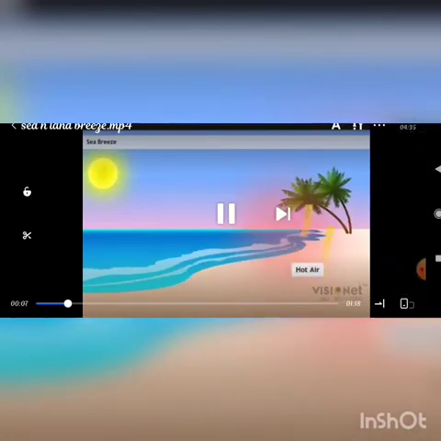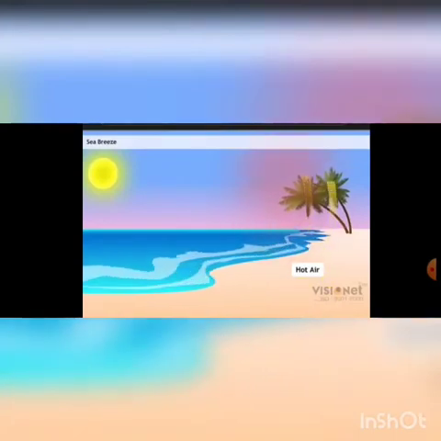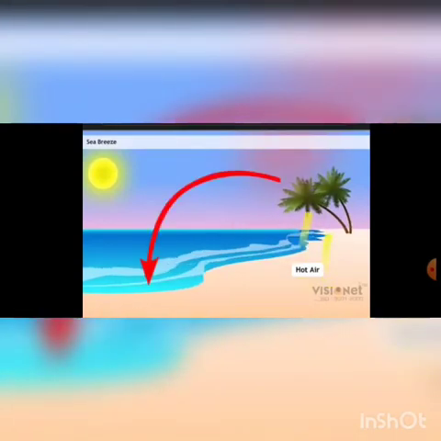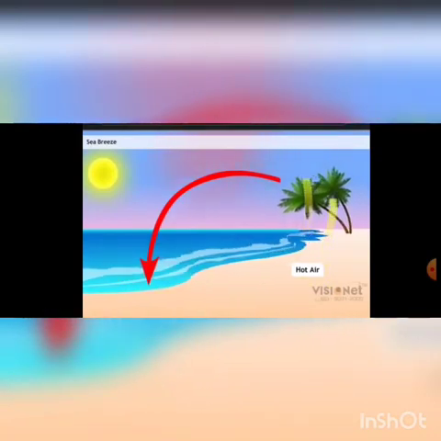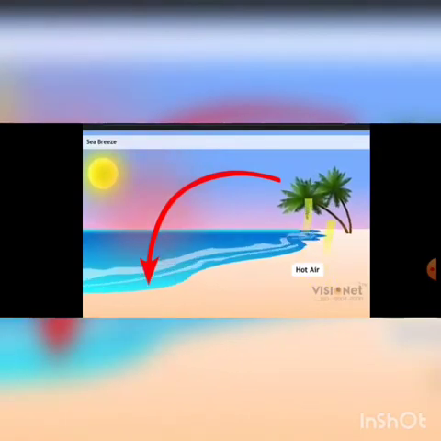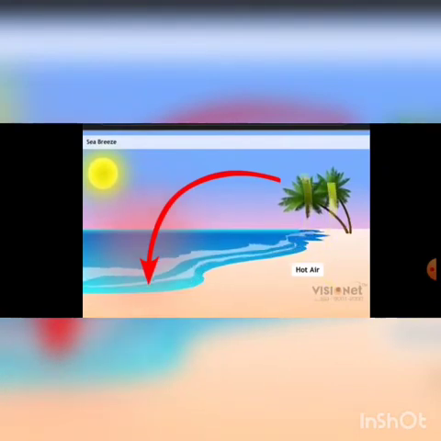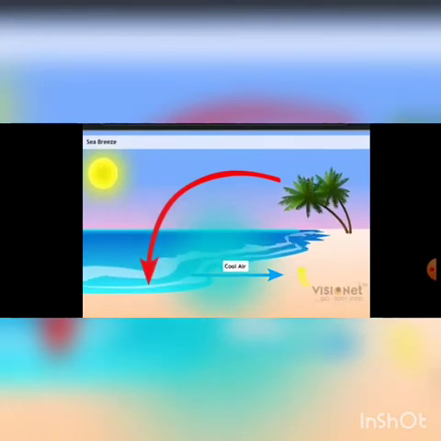Here you could see, during the day, the land is heated first, and the air over the land surface is heated, expands and moves up. This space will be filled by the air present on the seashore side, because water takes time to get heated as compared to the land area. So the cold air enters the land area, which is called sea breeze.